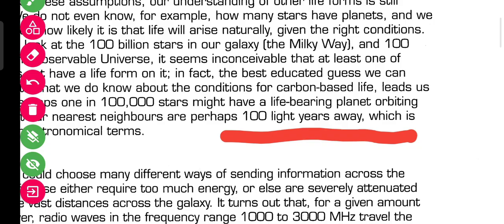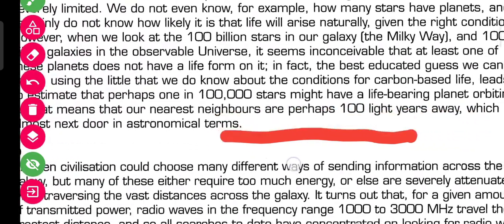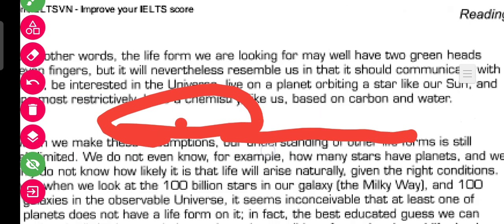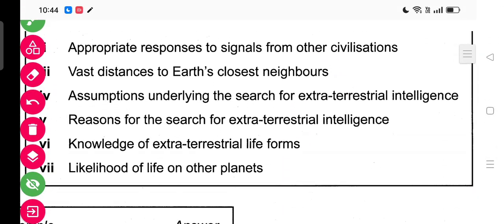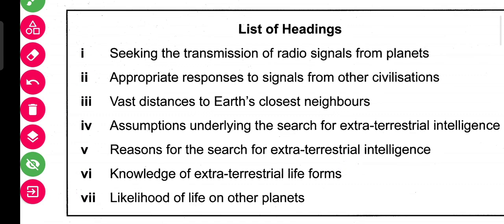It is said about our nearest neighbors. See, here is the keyword, nearest neighbors, and in the list of headings, the nearest neighbors are mentioned. Yes, number 3 mentions the nearest neighbors.